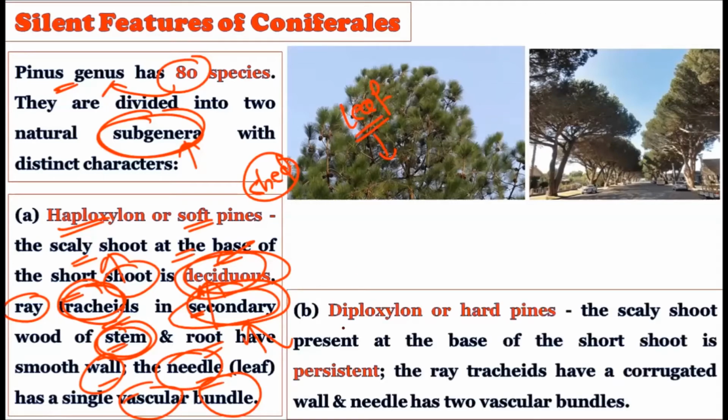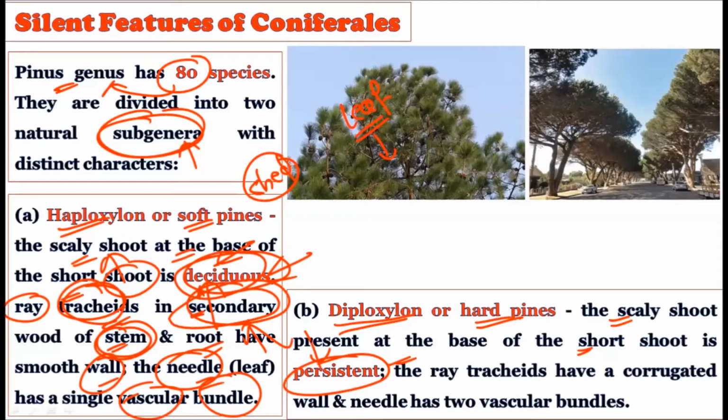On the other hand, in the diploxylon or hard pines, the scaly shoot at the base of the shoot is persistent, or evergreen. It does not shed. Here we had the word deciduous and here we have the word persistent. Persistent literally means it cannot shed from the plant. It will always remain there. So the scaly shoot is always there in the hard pines, but in the soft pines it tends to break off from the parent plant in the autumn season.